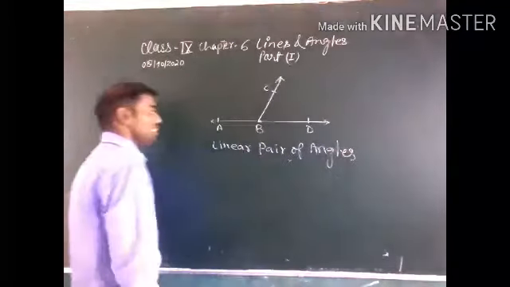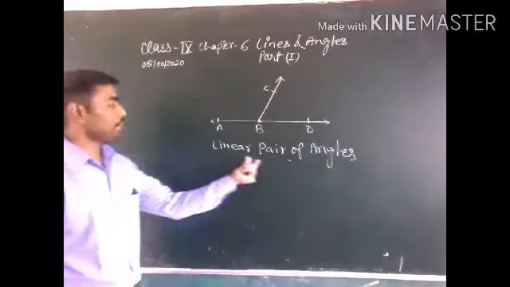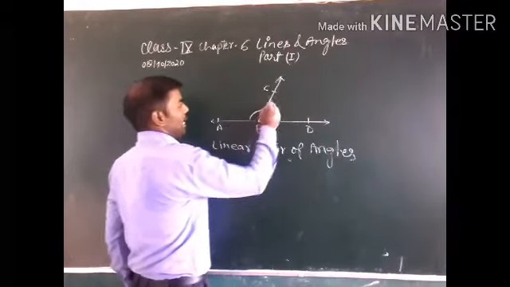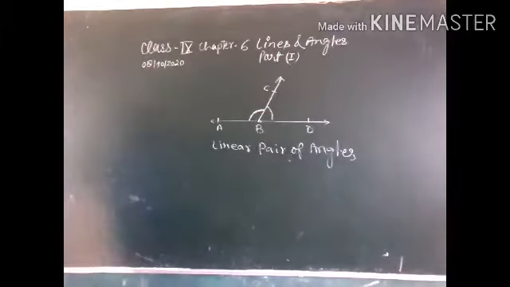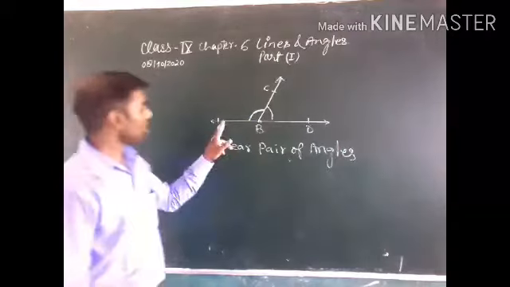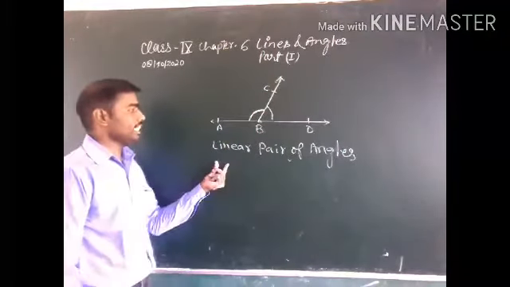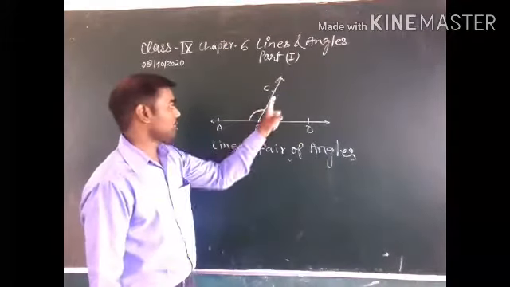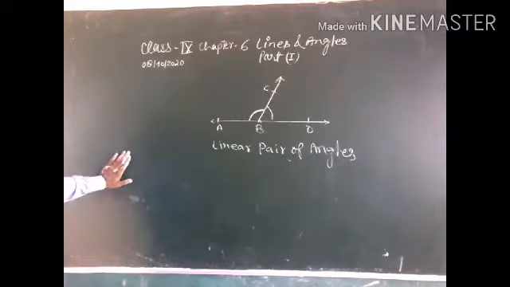Why is this called linear? Because this is a line. Linear pair of angles. That means angle ABC and angle CBD are a linear pair of angles. Angle ABC and CBD are called linear pair of angles.